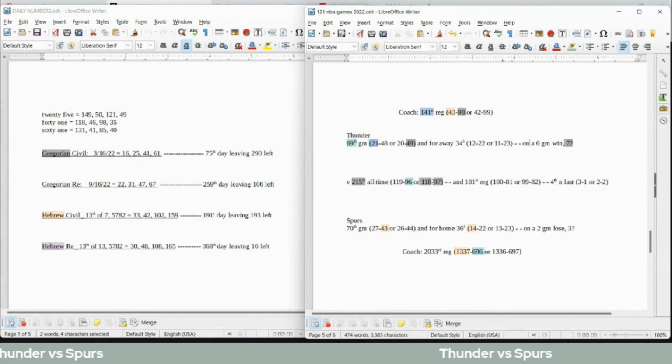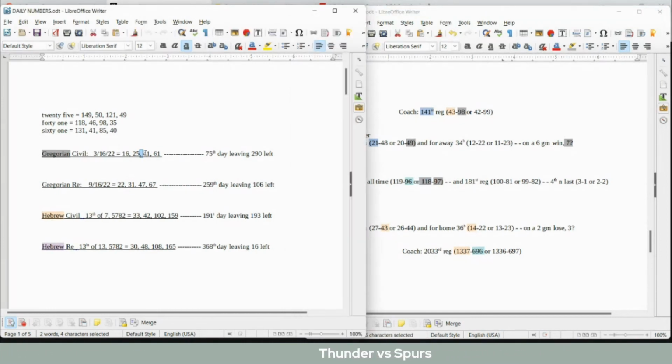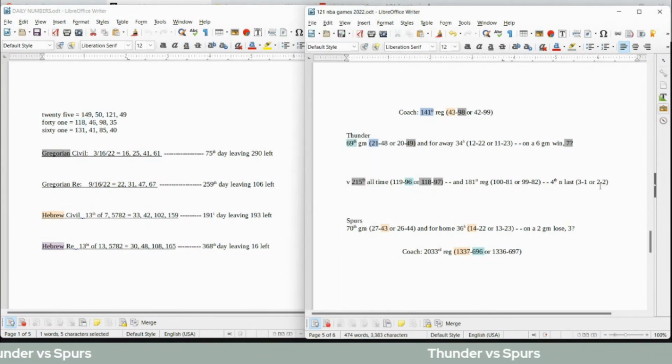At the same time, they would get their 97th all-time head-to-head win against the Spurs. 97 is the 25th prime number. They would sit on 118 all-time head-to-head losses, 41 date numerology, 41 sums to 118. But Thunder can even the score against the Spurs 2-2, like 22, as Thunder sit on 22 road losses with a win. And then Thunder would get their 21st win for the season and their coach's 141st regular season game.